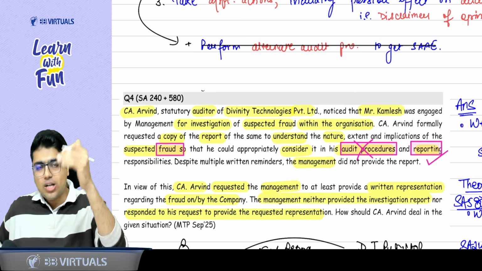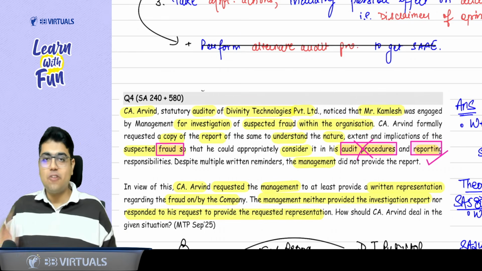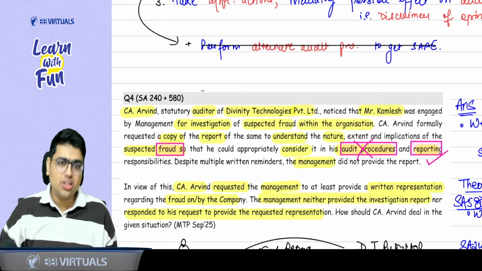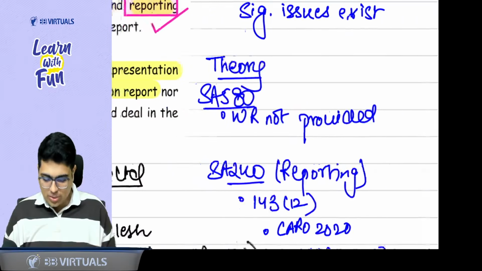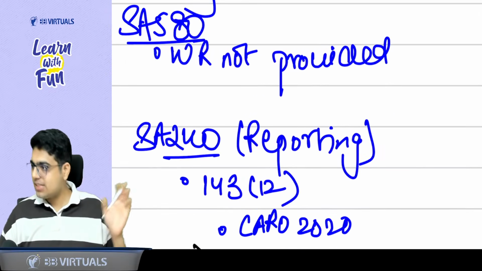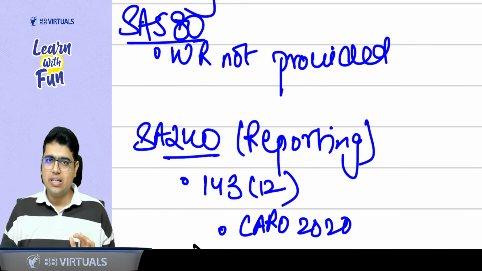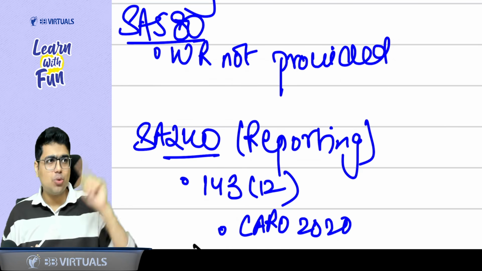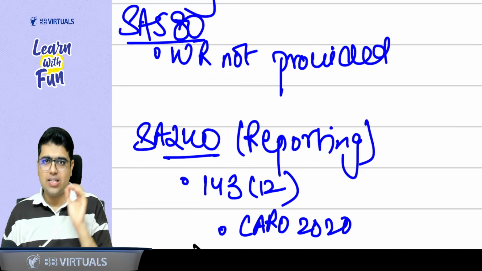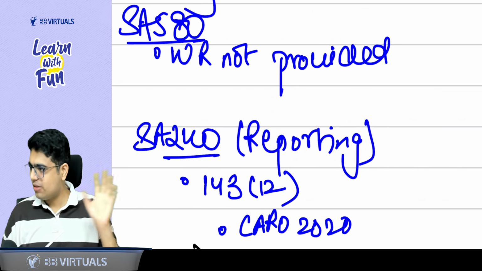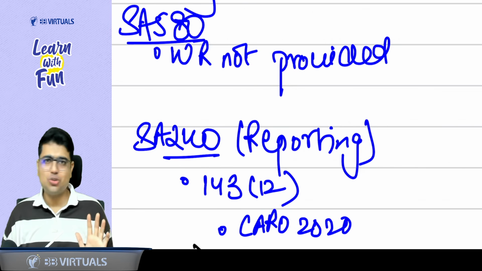So what are the points of reporting in fraud? First of all, Section 143(12). Sir, what does 143(12) say? That whenever there is a fraud of 1 crore or above by an officer or employee of the company against the company, you have to report to the Central Government within 60 days. We study 143(12), so such a provision should be written.